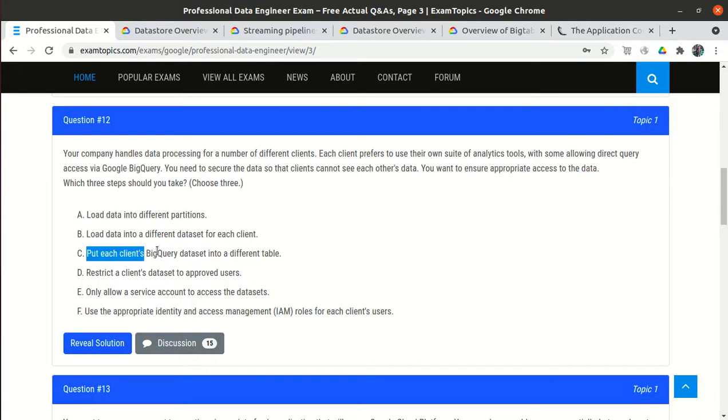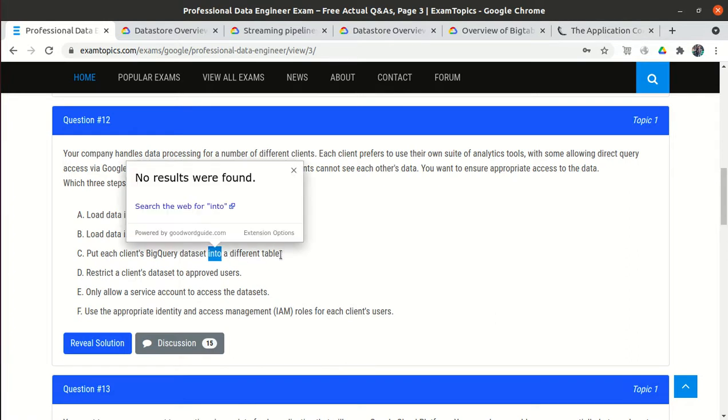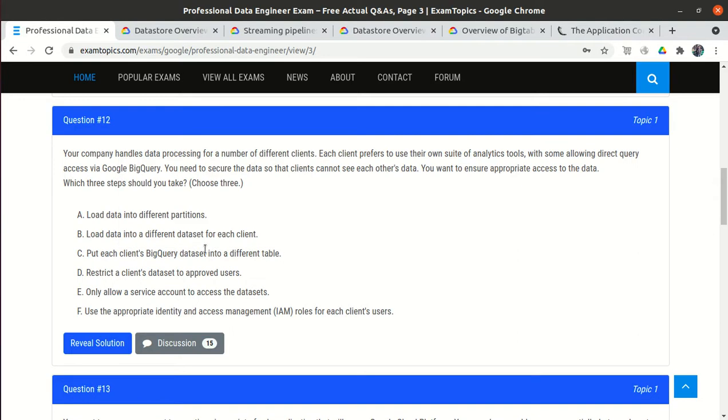The third option is put each client's BigQuery data set into a different table. Data set into a table, or table into a data set? I think they are saying that rather than using a different data set, we will use a single data set, and we will use different tables.